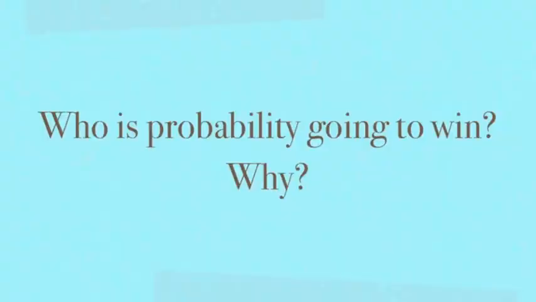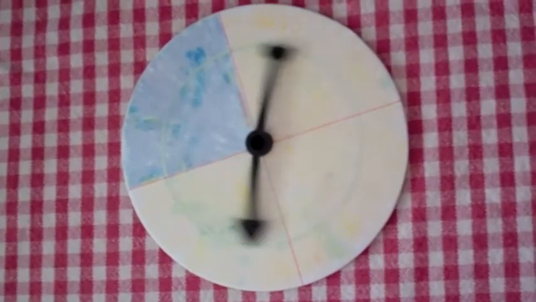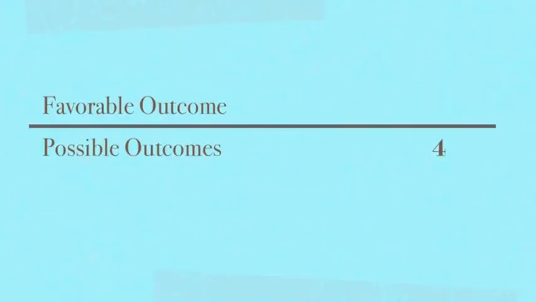Who's probably going to win this spinning game? And why do you think that's true? Let's look at yellow. There are 4 possible outcomes. 1 blue and 3 yellow. 3/4.